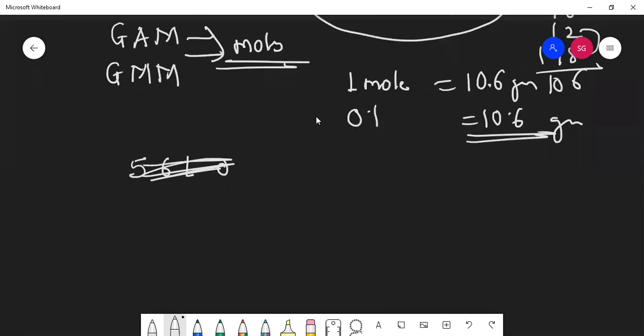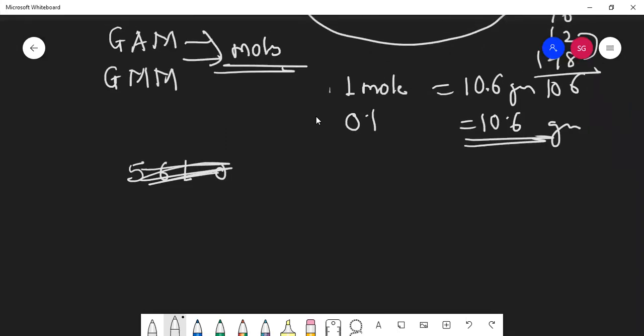Here I am just shifting 1 point. So here I shifted 1 point. This answer again I have written down: it is 106. So I told you how to solve it within 2-3 seconds. Here it is 1 mole and there it is 106. Here it is 0.1, just shift 1 point: 10.6. But you should know gram molecule or gram atom is moles. That you should know.